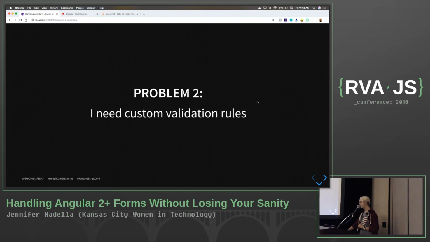All right, problem number 2. I need custom validation rules. Of course I do.